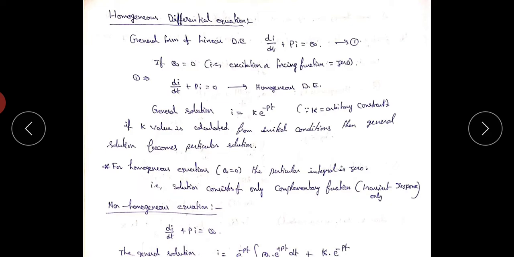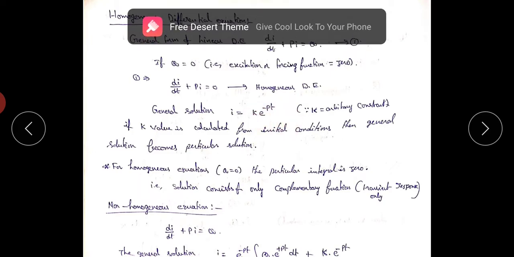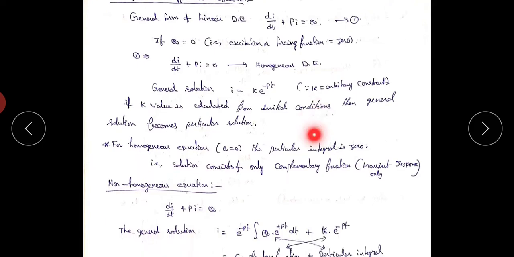Why? Because here the current depends on time. If the currents or voltages change with respect to time, the state of the network is called transient state. In transient state, the response of the network is called transient state response. Here the current depends on time t. So this response, k e^(-pt), is called the transient part of the response.